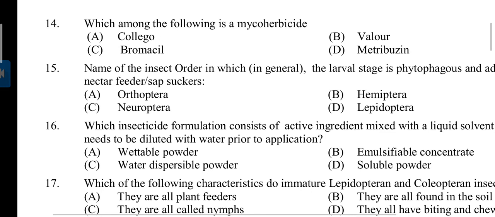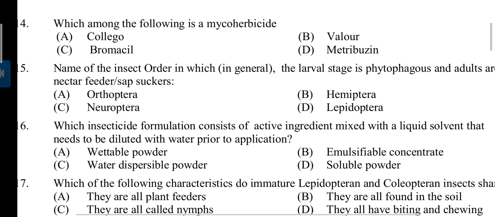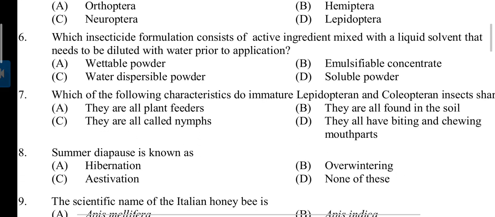Question number 15. Name of the insect order in which in general the larval stage is phytophagus and adults are nectar feeder or sap sucker. Answer is Lepidoptera. Question number 16. Which insecticide formulation consists of active ingredient mixed with a liquid solvent that needs to diluted with water prior to application?